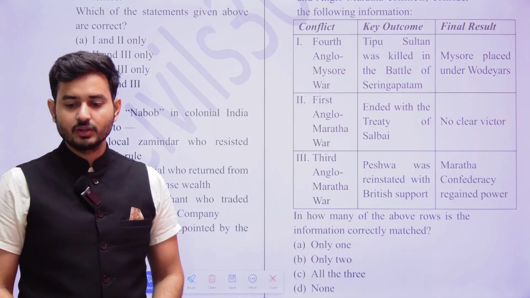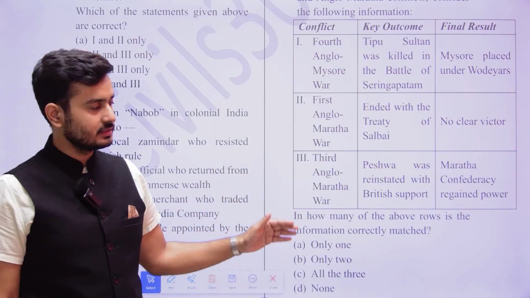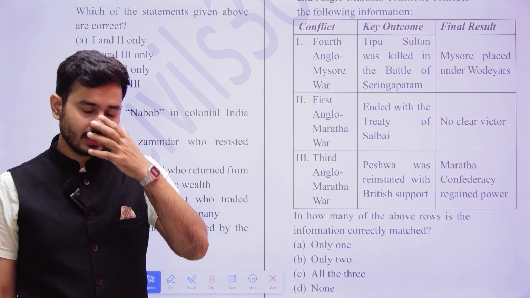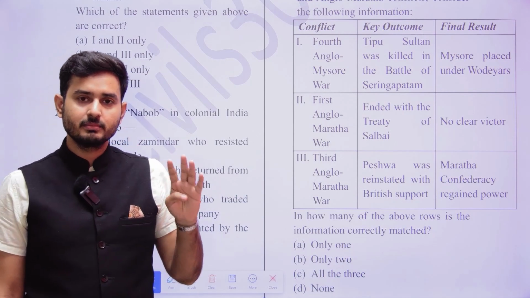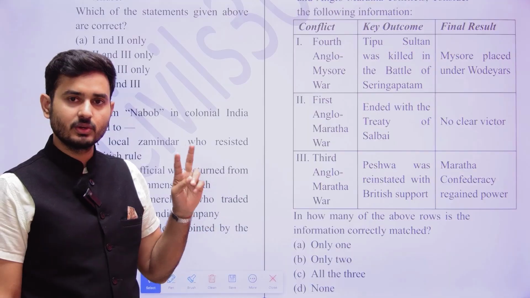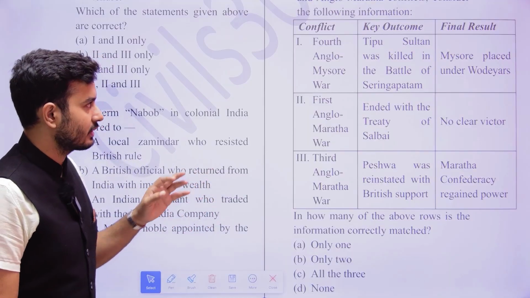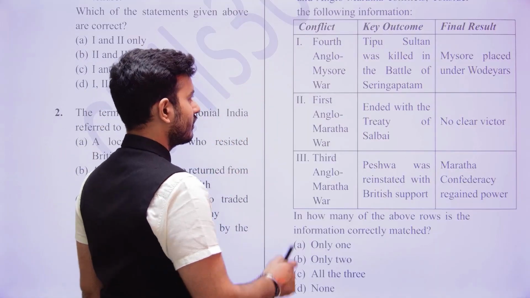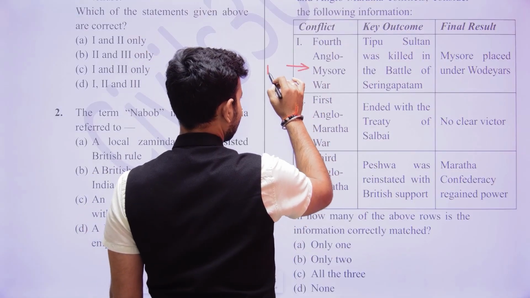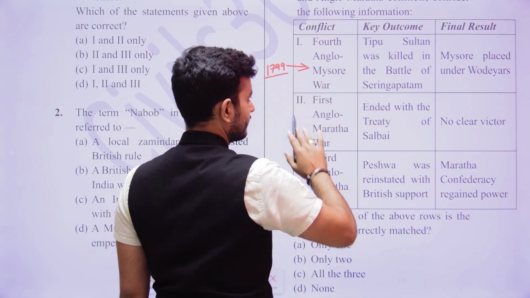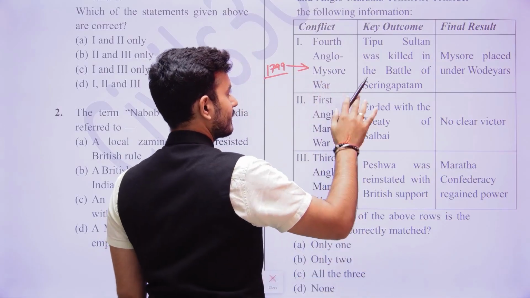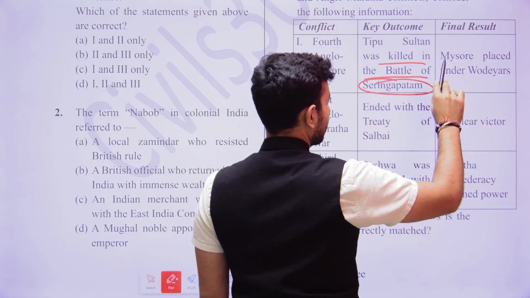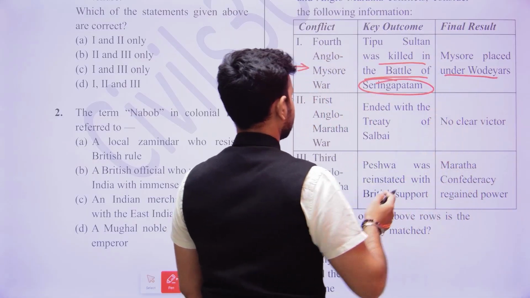So here, what can we understand is that, if you recall the Anglo-Mysore and the Anglo-Maratha Wars, there were 4 Mysore Wars and 3 Maratha Wars that were fought. When we talk about the 4th Anglo-Mysore War, when was it fought? It was fought in 1799, and it lasted about 18 days. In this particular battle, Tipu Sultan was killed in the battle of Seringapatam, and Mysore was placed under the Wodeyars.